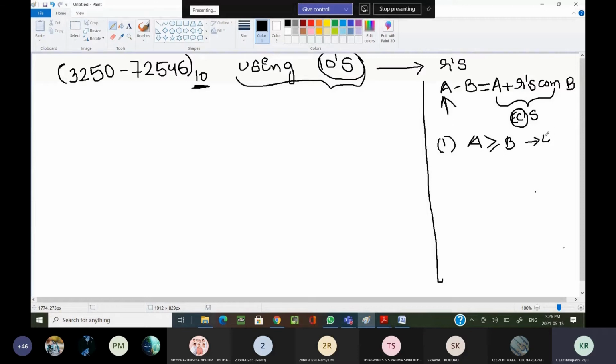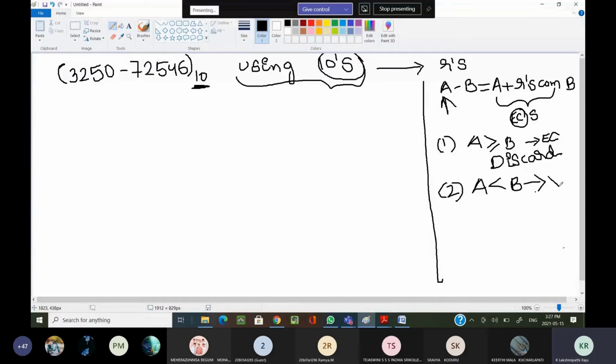If A is less than B, in that case I don't get any end carry. You should remember these points before solving the problem. If we are getting an end carry, in case 1 simply discard that end carry.